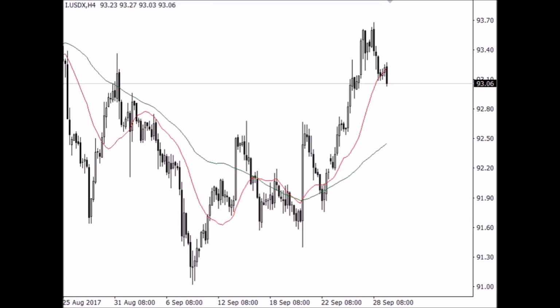First of all, let's review the major market movements. The first instrument here is the dollar index in the 4-hour chart. The US dollar index fell against a basket of major currencies on Thursday, trading down 0.29% to 93, as weakness in the labor market was offset by data showing the US economy grew faster than expected in the second quarter.